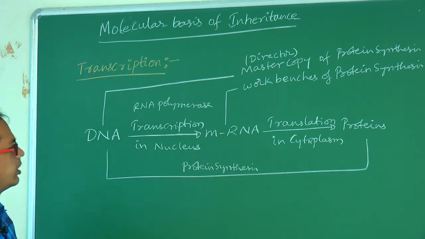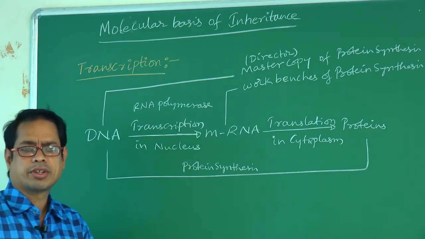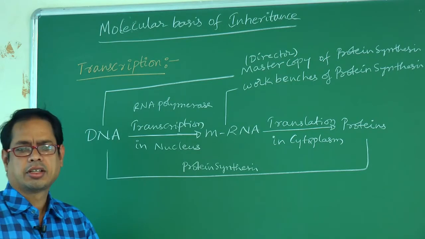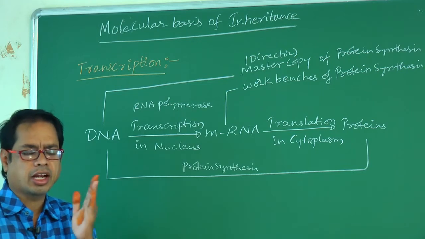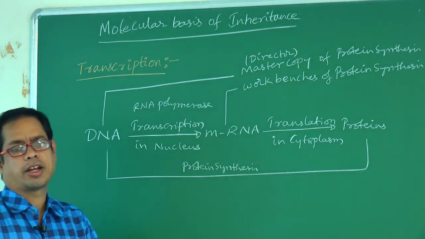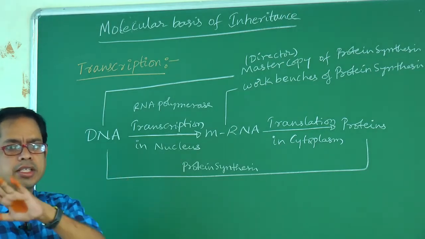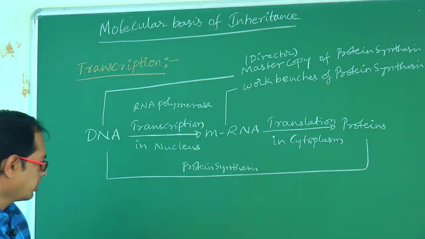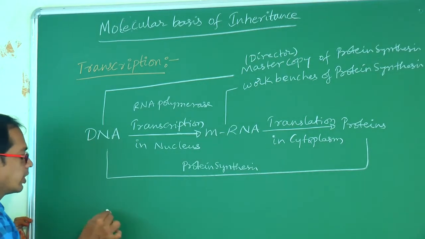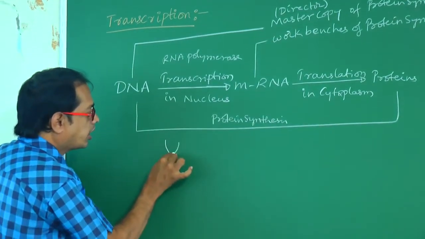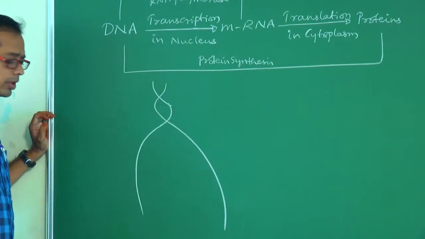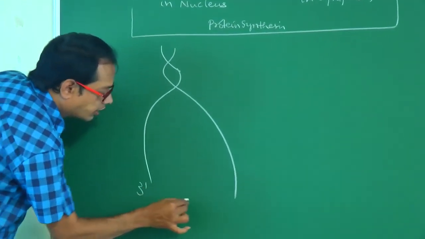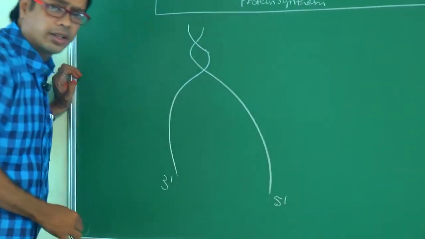So this transcription can be studied at four levels. First of all, what is transcription? Next, the transcription unit, the transcription unit under the gene, and the types of RNAs. In these four subheadings we have to study. First one, what is transcription? Let us suppose this is the double stranded DNA. Let us suppose this is the 3' end and this is the 5' end.